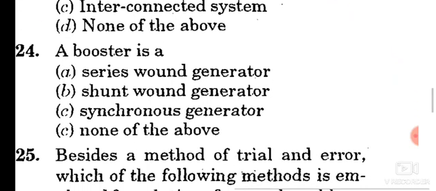Question number 24. A booster is a series wound generator. A booster is normally used to boost the transmission line voltage when it goes below a certain level of voltage. So it is used to boost the transmission line, so we use as booster a series wound generator. Okay, now to the next question.